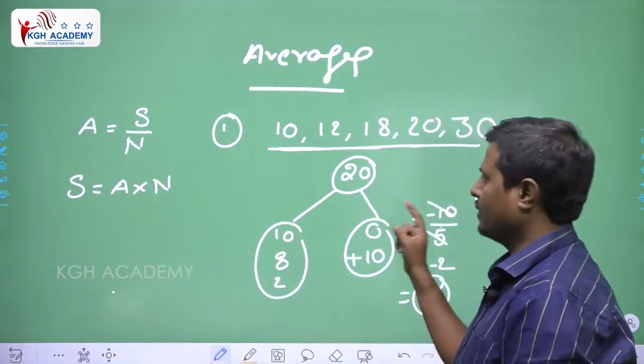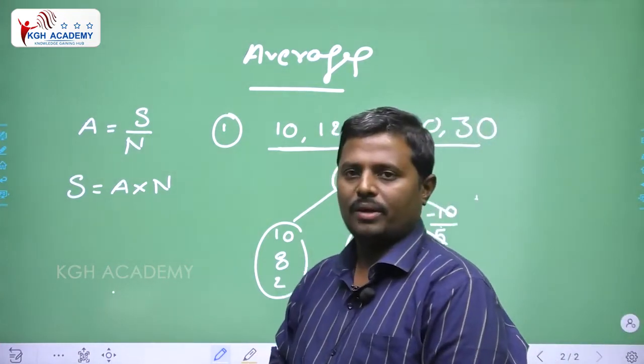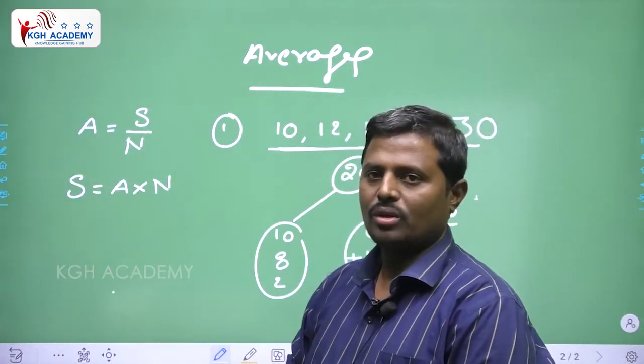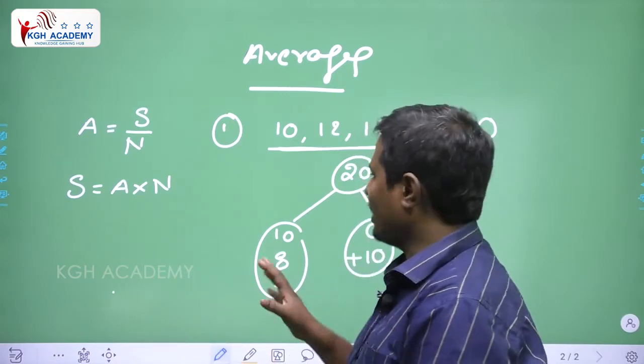This is also another way. Average equals sum of numbers by number of numbers is the direct approach. If you want to do problems logically, average means equal distribution.